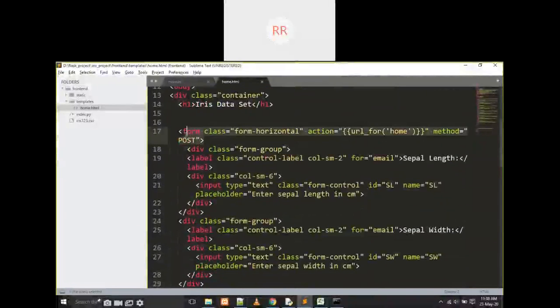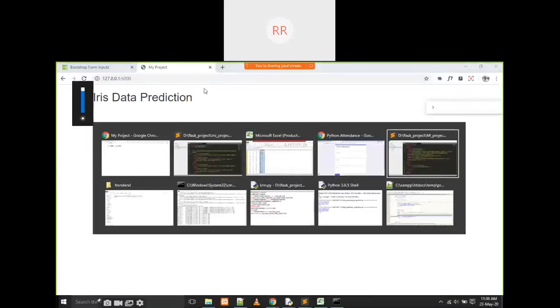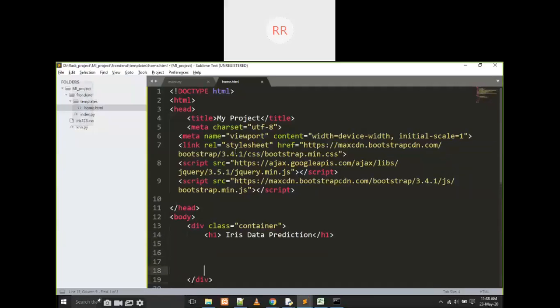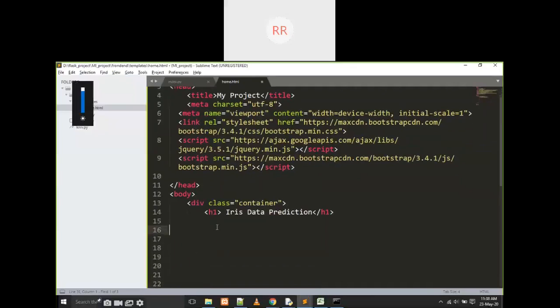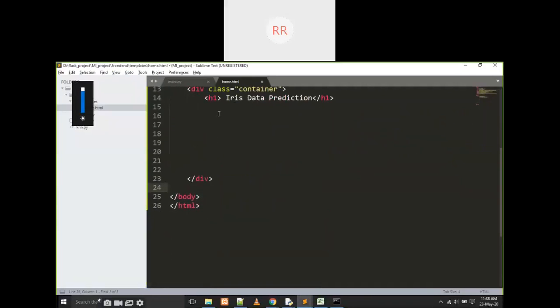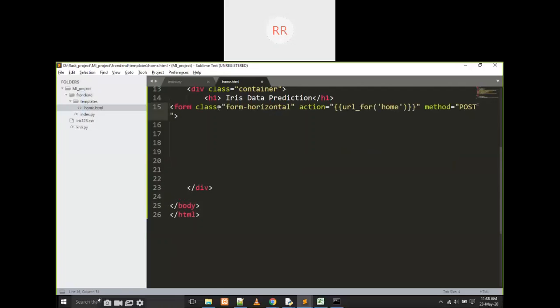First of all, I am going to write this form tag every time we are writing any form. That means for any input values, when we click on the submit button, every time we have to go for this form. And I am writing here, if you observe, there are two most important things: the first one is action and the second one is method.